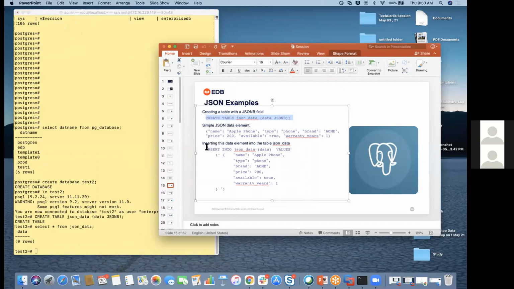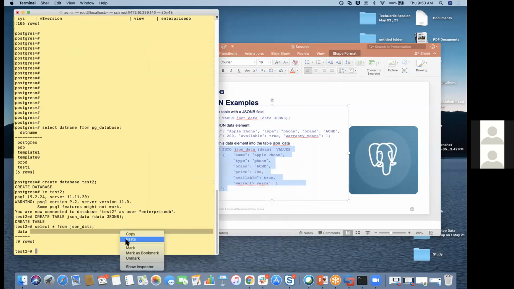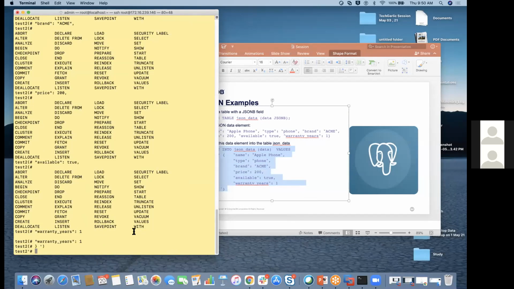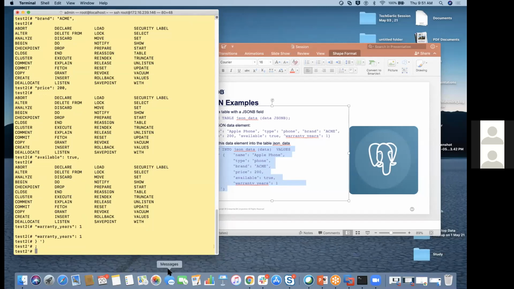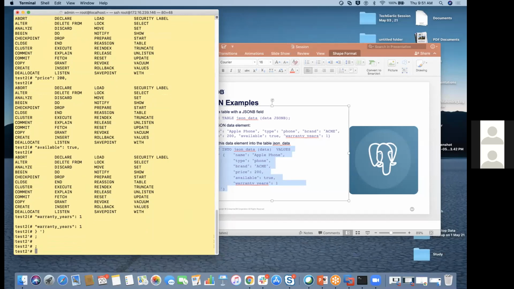So I'm inserting this JSON data into my table, and see here, this is not tabular data, this is text data, and how it can be supported.